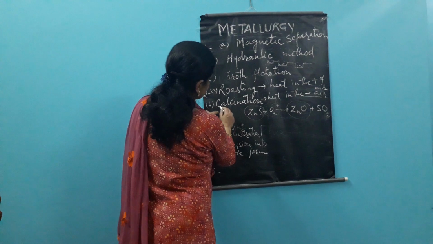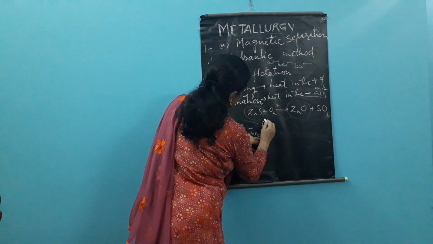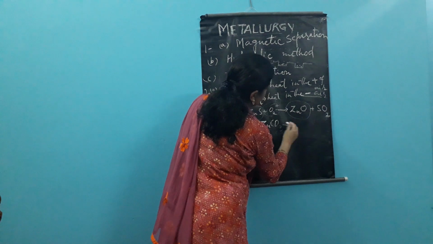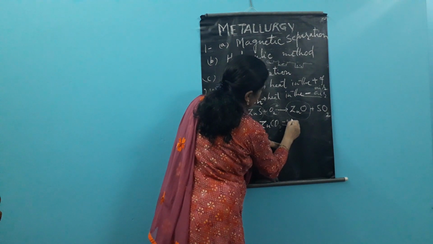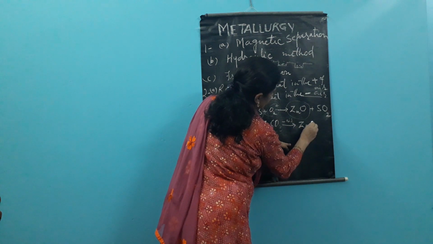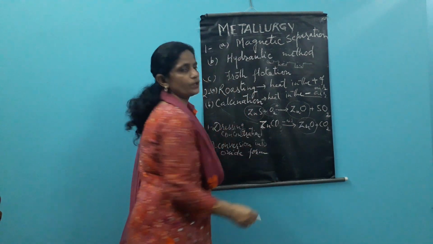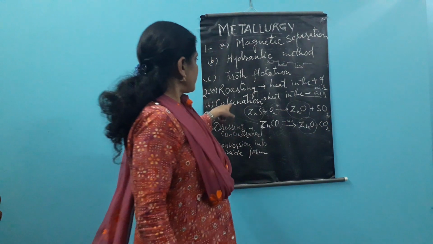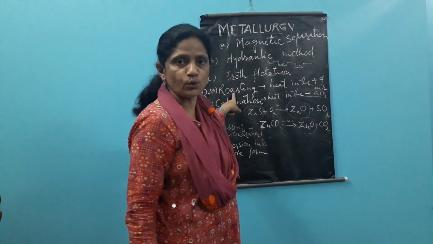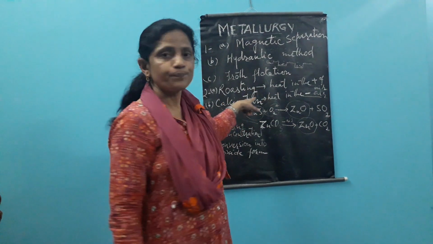For this, suppose this is a carbonate ore and you are heating it in the absence of air, it converts into oxide and carbon dioxide. So whenever we do the heating in the absence of air, we say calcination, and heating in the presence of air, we say roasting.